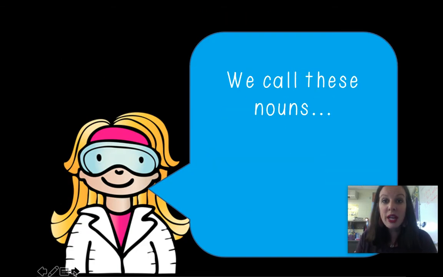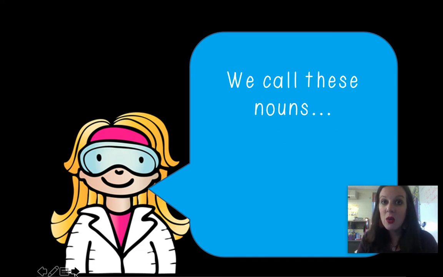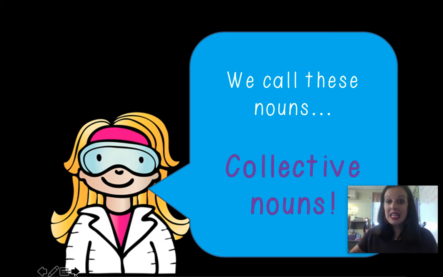Okay, we are going to learn more about different types of nouns. Nouns that describe a group of people or animals or a collection of people or things. Okay? These are special types of nouns. We call these nouns collective nouns. All right, collective nouns. And here's the thing. You just have to memorize these, and there are so many of them.